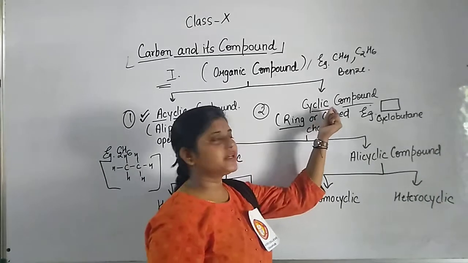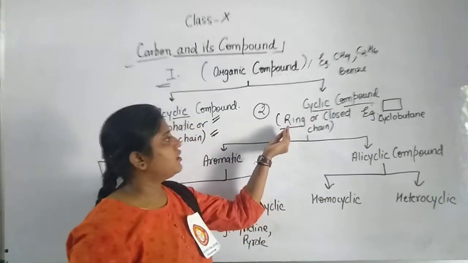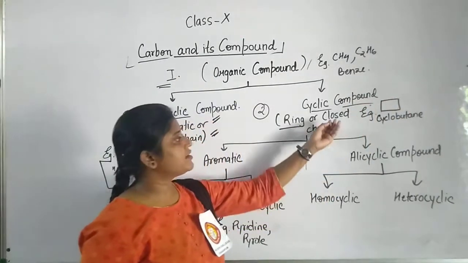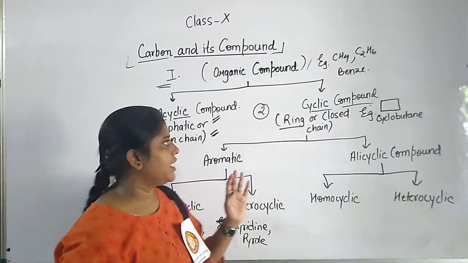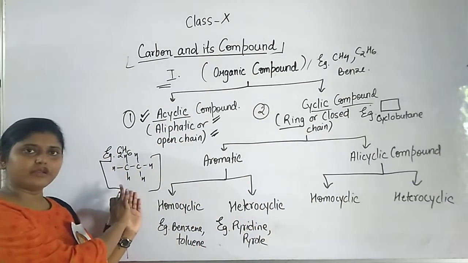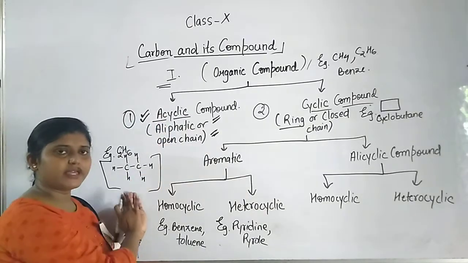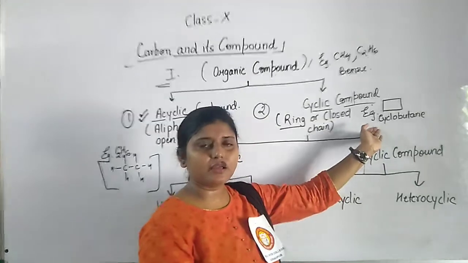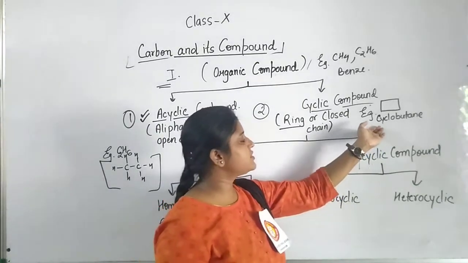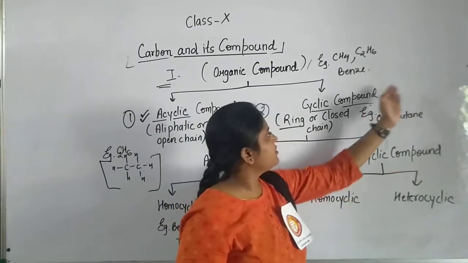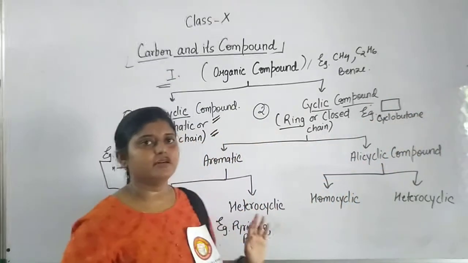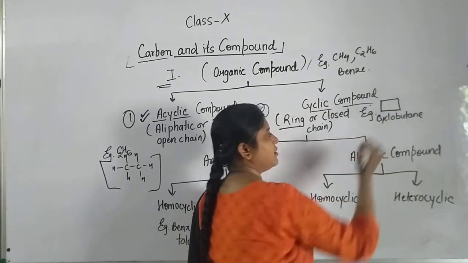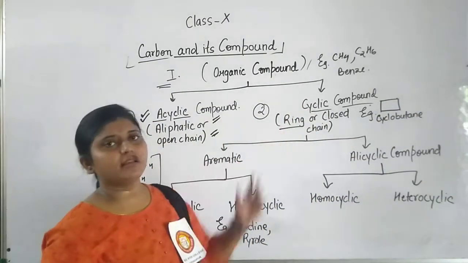So this is a cyclic compound, or ring compound; you can see a ring here, or we can say a closed chain. In an acyclic compound the chain is open, but in a cyclic compound the chain is closed. Each chain is closed.